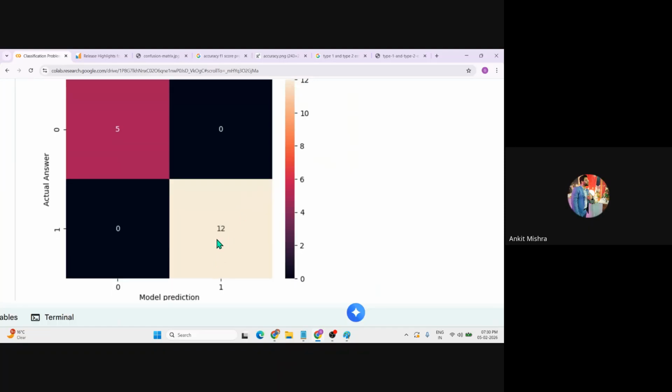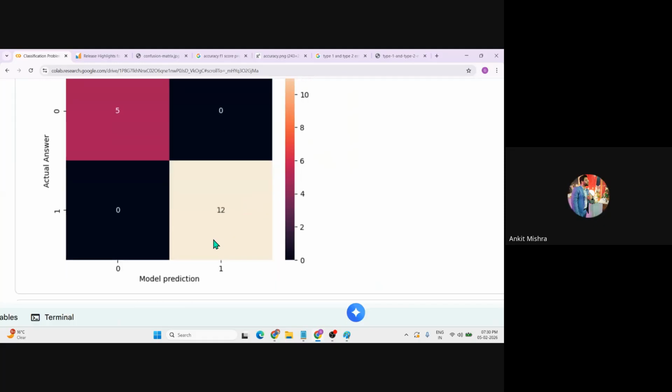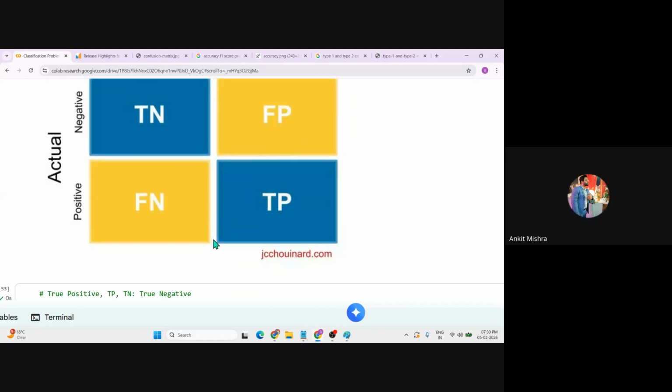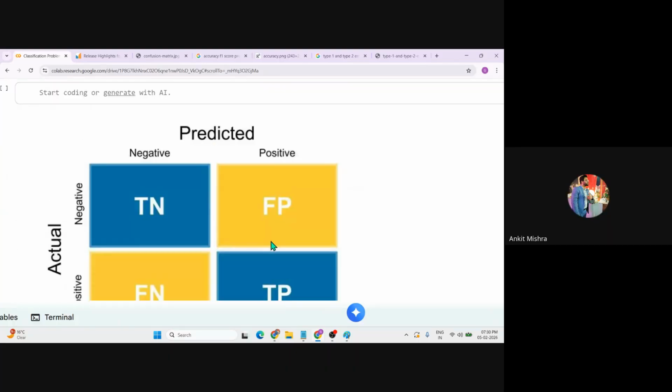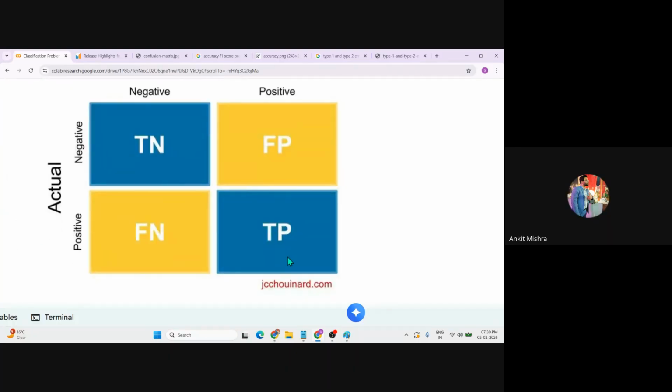In that particular set of customers, how many exact customers has the model predicted yes, they will buy the insurance? These are my perfect predictions. So you can say these are the precision scores. The precision score is, in the positive scenario, how much of what the model predicted as positive is actually positive.